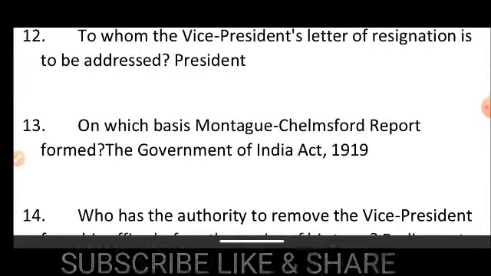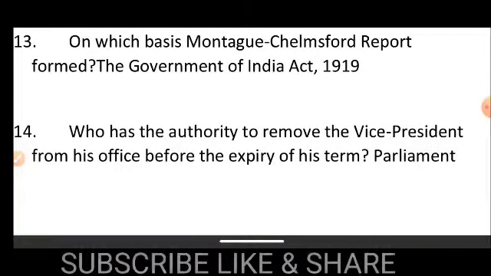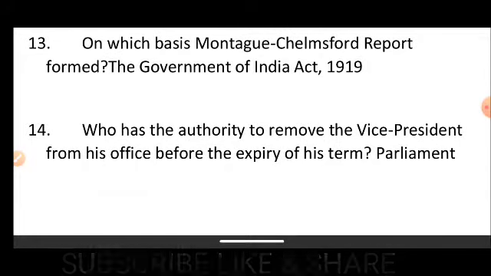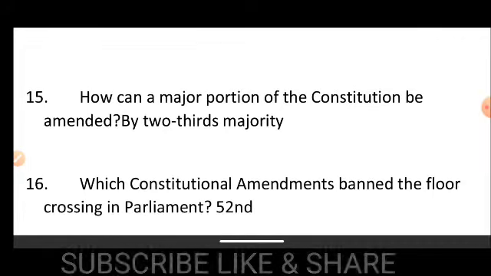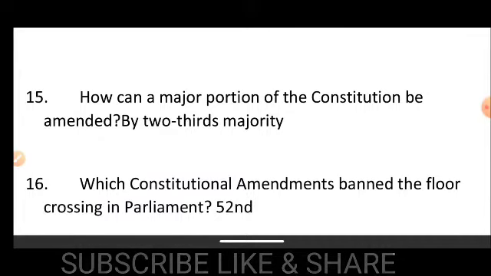Number 13, on which basis was the Montagu-Chelmsford report formed? The Government of India Act 1919. Who has the authority to remove the Vice President from his office before the expiry of his term? That is Parliament. Number 15, how can a major portion of the Constitution be amended? By 2/3 majority.